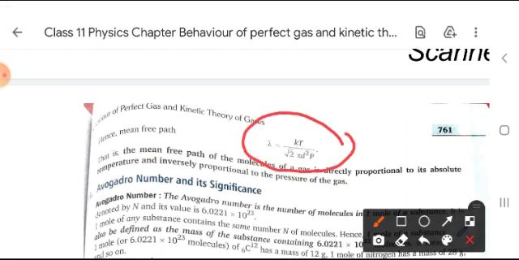The mean free path is denoted by lambda and is equal to kT upon root 2 pi d square p, where k is Boltzmann constant, T is absolute temperature, d square is the square of the molecular diameter, p is the pressure, and lambda is the mean free path.